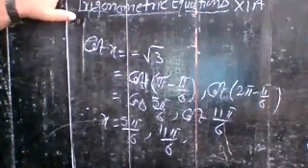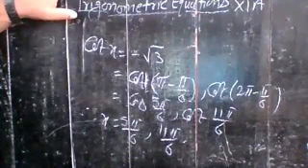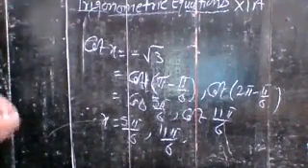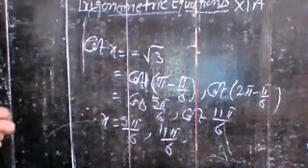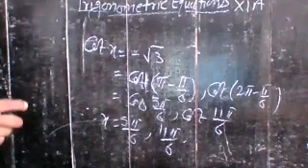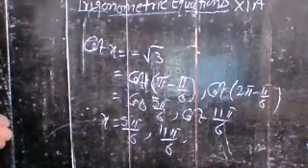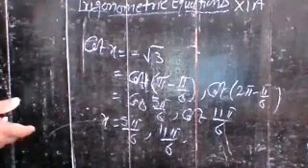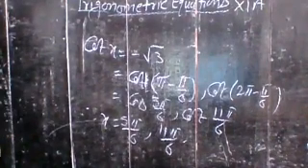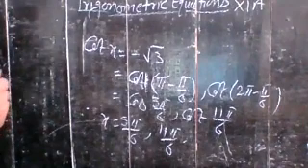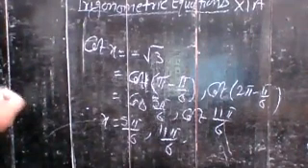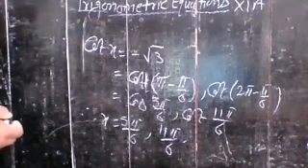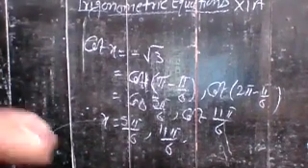So here you see the method to find the principal value of the function. Sometimes the word principal value is not given, and the question is asked in such a way that, solve the trigonometric equation for x greater or equal to 0 and less or equal to 2 pi. Okay, so that we understood. If your solution lies between 0 to 2 pi, that is the principal solution. So you write that.